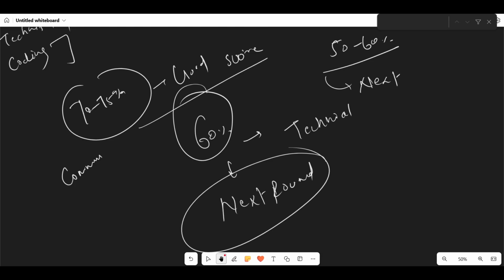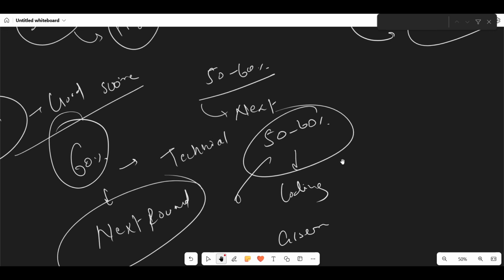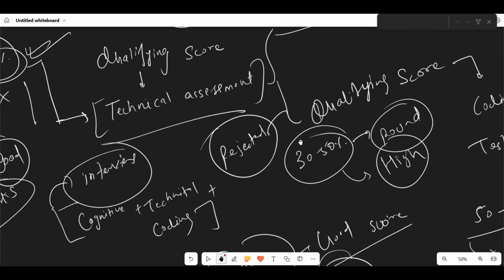Okay. And suppose in technical also you score 50 to 60%, that's a good score to get the coding assessment. Okay. But it's maybe not a good score to get the overall selection for proceeding with the next round. Okay. So the overall score should be good because the overall score will be the deciding factor among the students. Okay. Like how many percent your fellow students are scoring to get to the next round. Okay. So that's why it is important. I hope you guys understood the assignment.